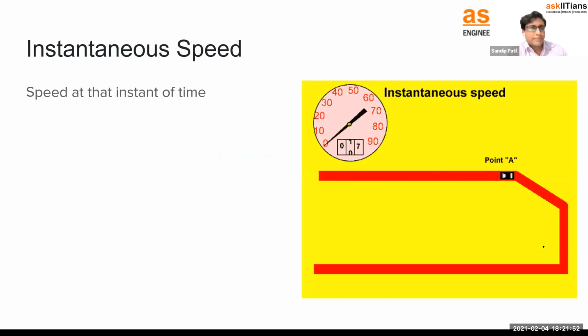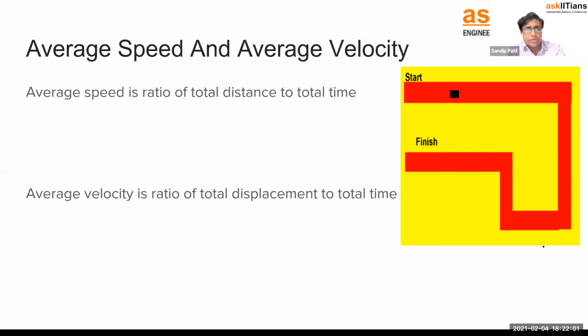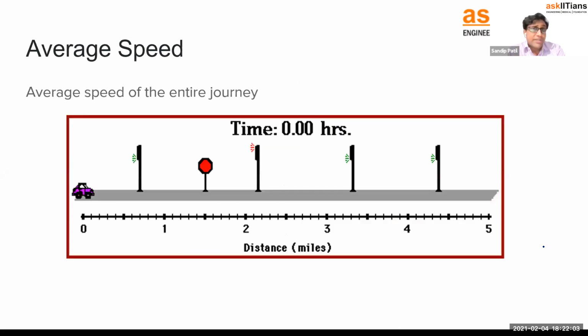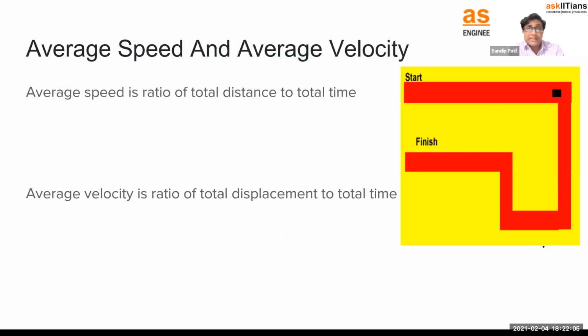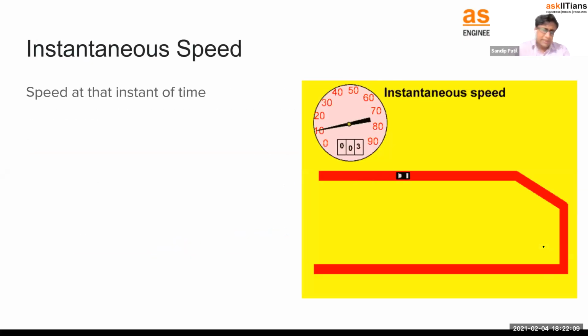So now let's move on. So there's the concept of displacement and distance. Now let's talk about speed and velocity. You can see some terms here. Instantaneous speed is there, average speed is there, average velocity. Those things we are going to see. So let's talk about speed first.